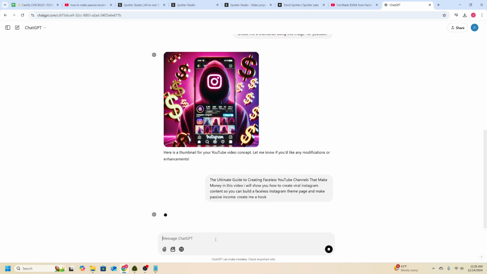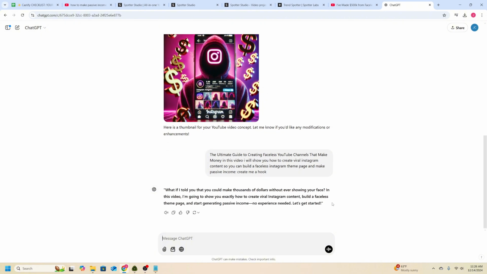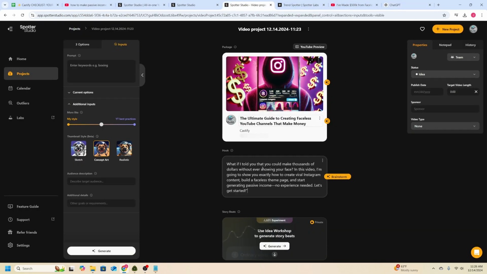And do that. And now it's going to spit out a hook that you can utilize. So perfect. We'll go ahead and use this one. Go back into Spotter Studio and paste that inside of the hook. So now not only do we have a YouTube thumbnail, we have a title, as well as a hook. And that probably took about, what, a minute, maybe even 30 seconds to do.